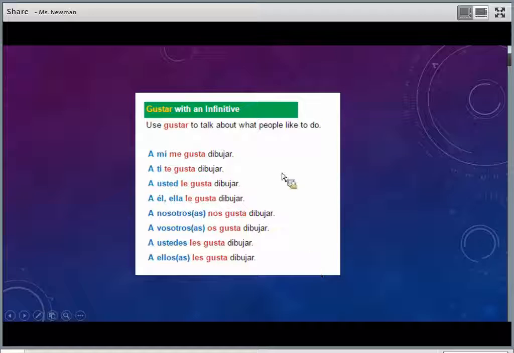Okay, when you're giving emphasis, when talking about, oh, she really likes it or I really like it, these are the beginnings you put at the beginning of the phrase. So, a mí me gusta. To me, I really like. A ti te gusta. To you, you really like. Or a usted le gusta. To you, formal, you really like. A él or ella le gusta. A nosotros, and so on.